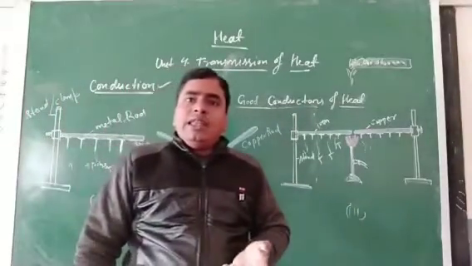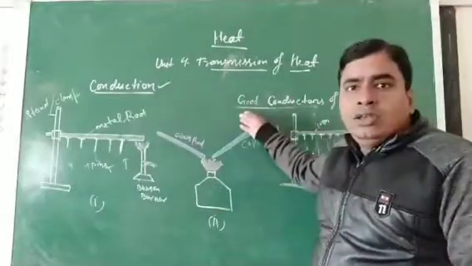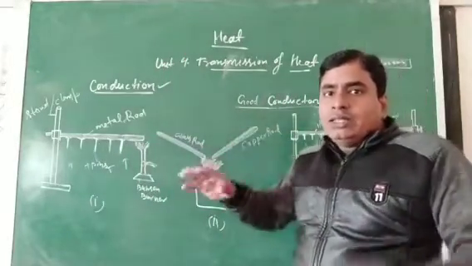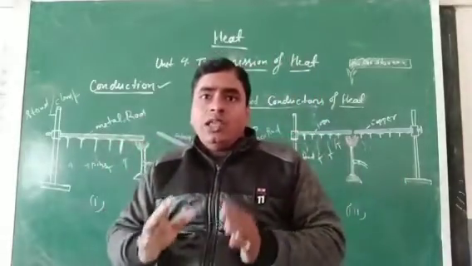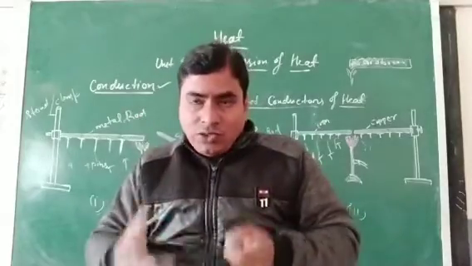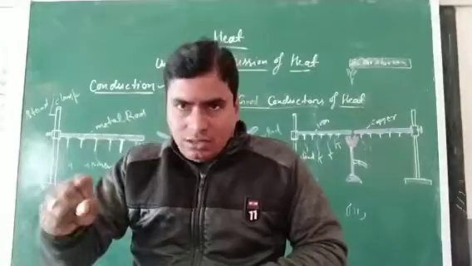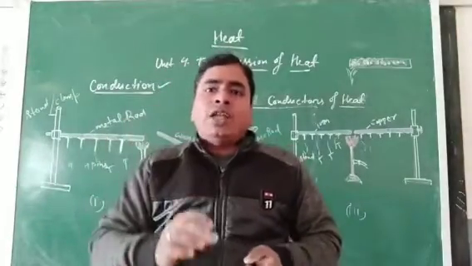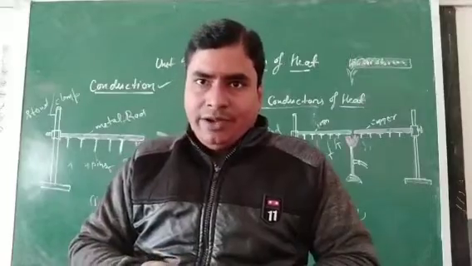Some other real life practical applications of the transmission of heat: all cooking vessels are made from metal, so that they can easily absorb the heat energy from the source and transfer it to the food, so that your food is easily prepared.